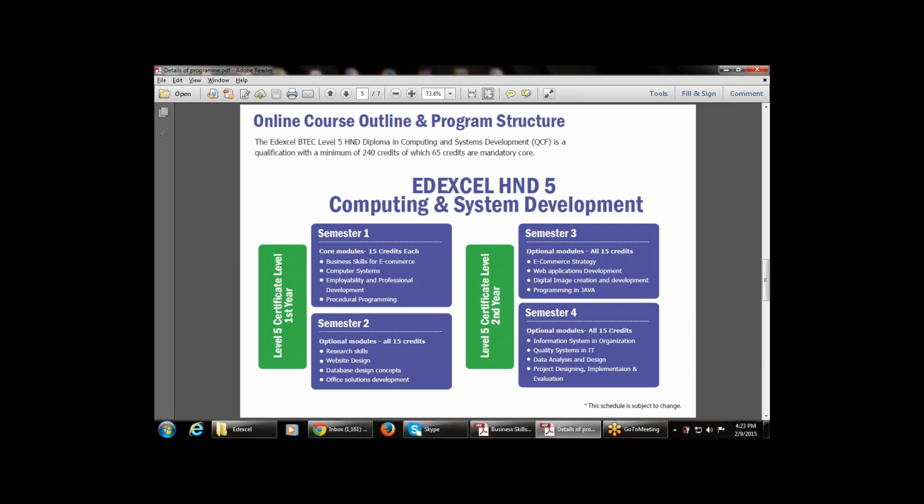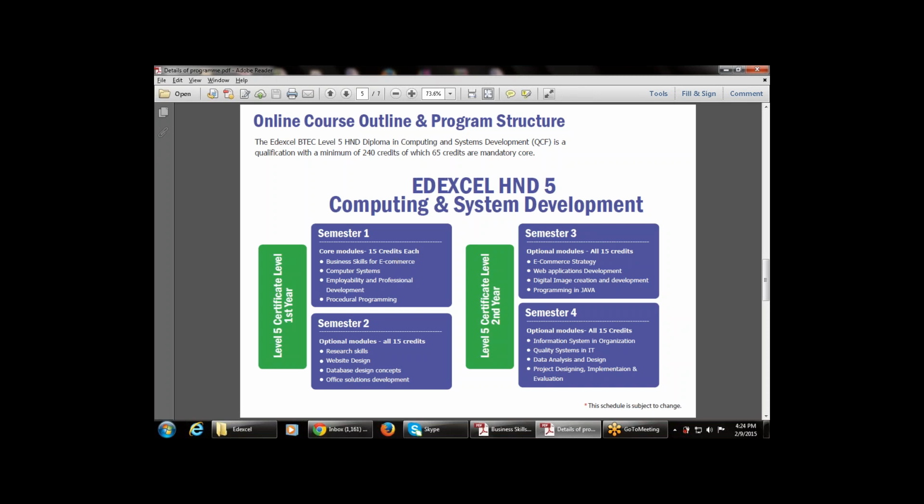So the name of the module is business skills for e-commerce, that is, what business skills are required for e-commerce. This is the third module that I'm going to start. First of all, we have finished two modules, procedure programming and the computer system. So this is the next module, business skills for e-commerce.